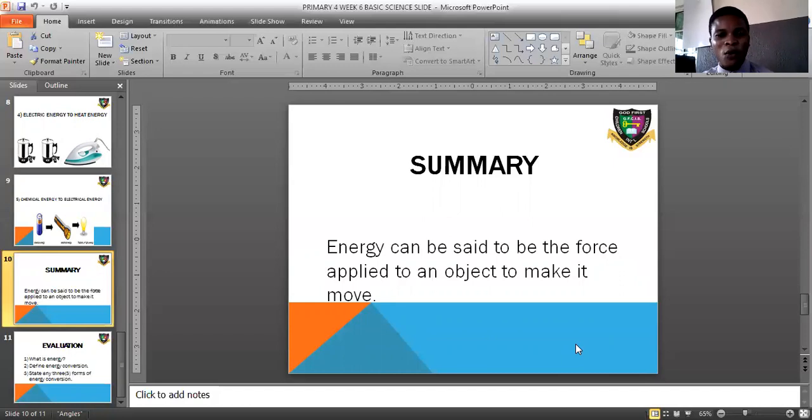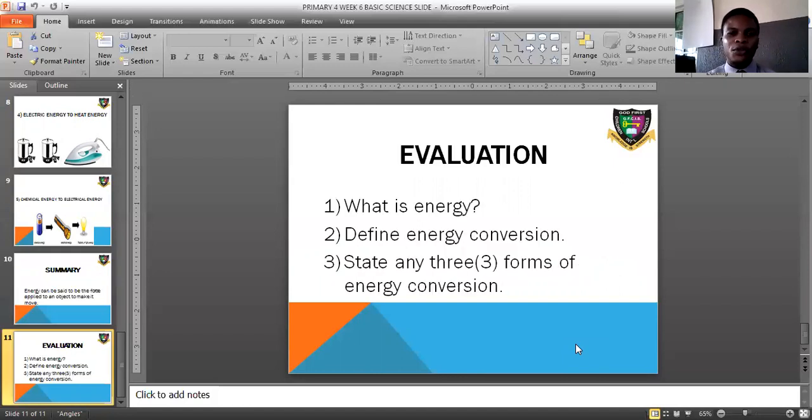That force is referred to as energy, because it is with your energy that you apply the force to enable the object to move. So energy is the force you apply on an object to make it move from one particular spot to the other. Is that understood? Good.